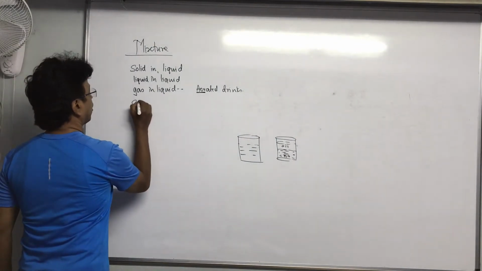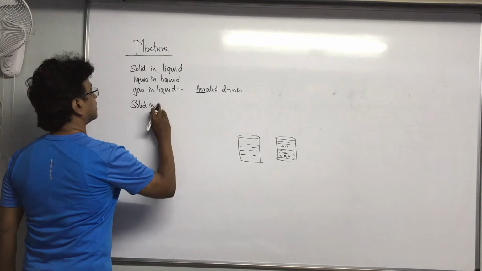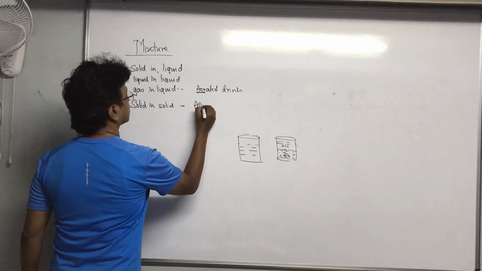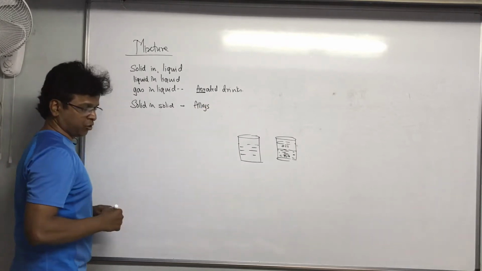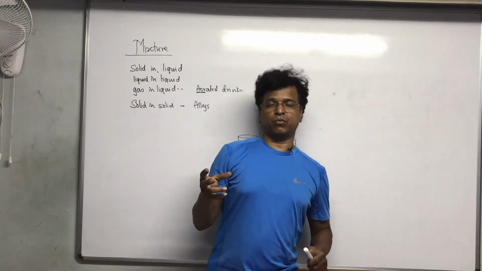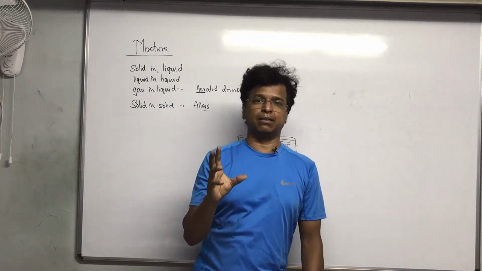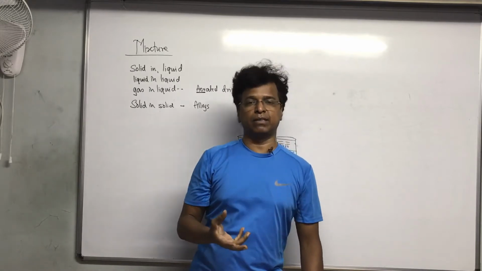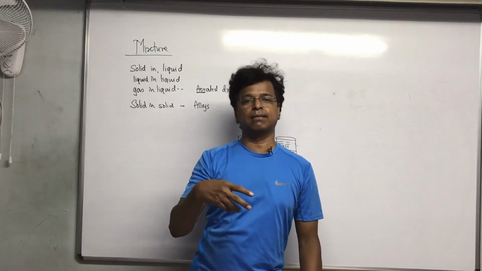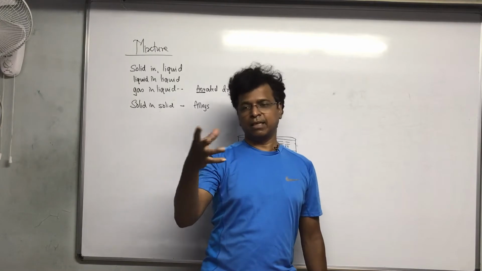Also we have solid in solid. Yes, we have seen this in abundance. All alloys are basically mixtures. We have many things around us. We use stainless steel glasses. Basically, it is not one element. Many elements are involved in that stainless steel. Many other metals are mixed together, zinc, tin, some amount of each.